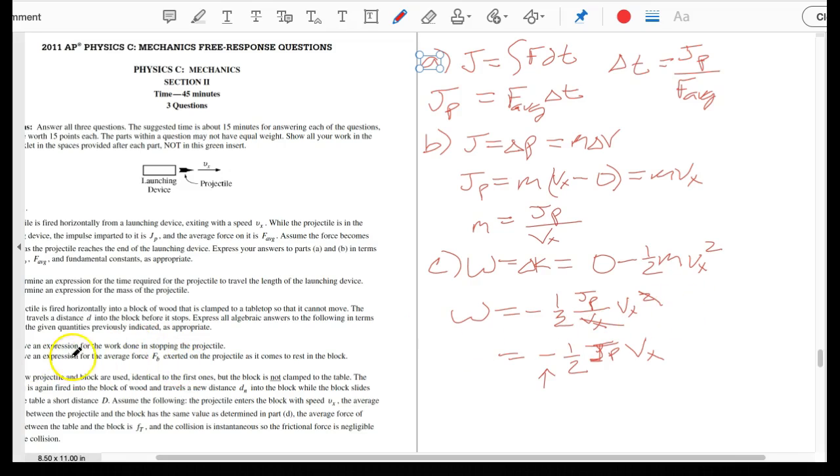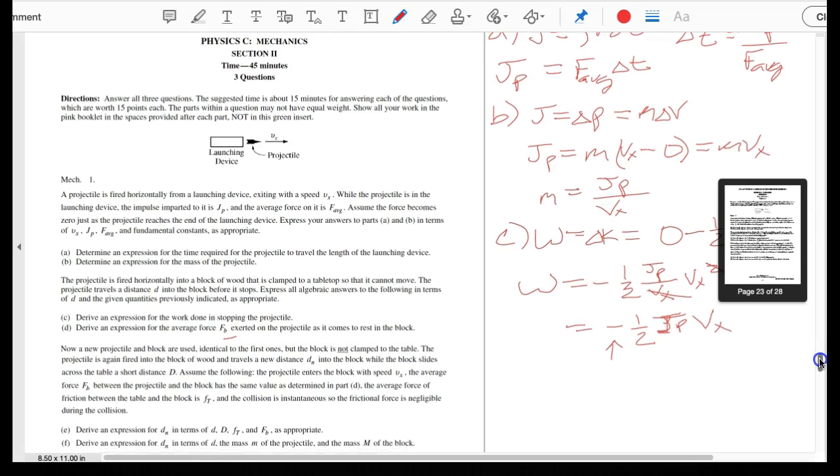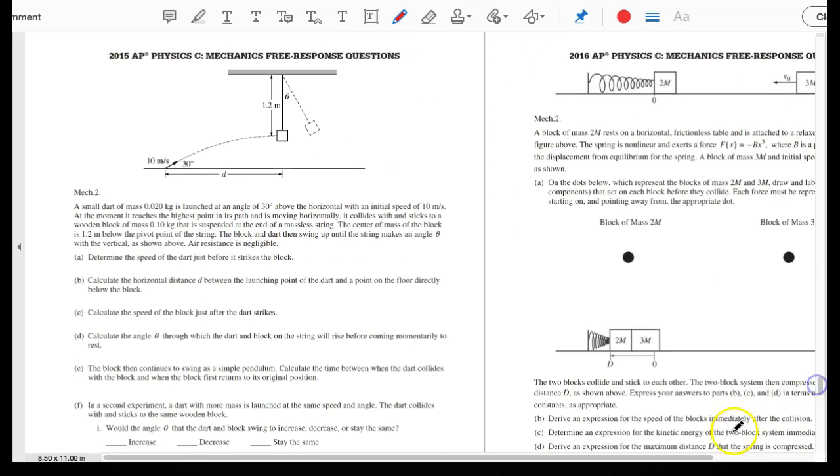For the next part, they want you to derive an expression for the force, FB, exerted on the projectile as it comes to rest in the block. So that is the force of the block on the projectile itself. So this one's a little bit more involved. It's not really too bad. There's just a little bit more to it than what we just did.